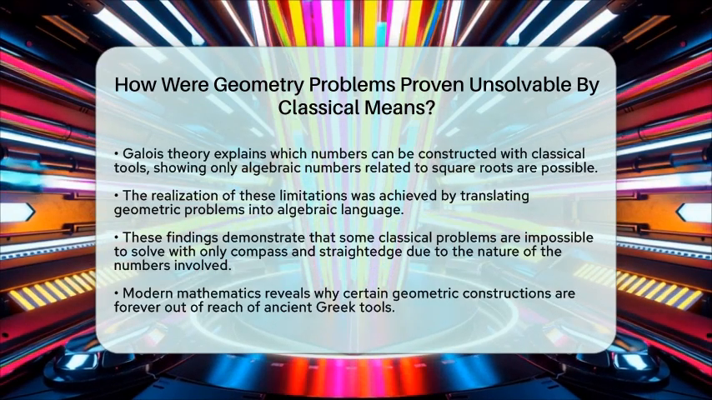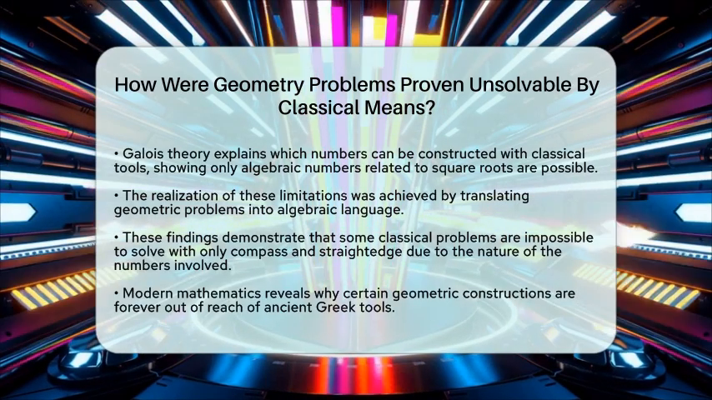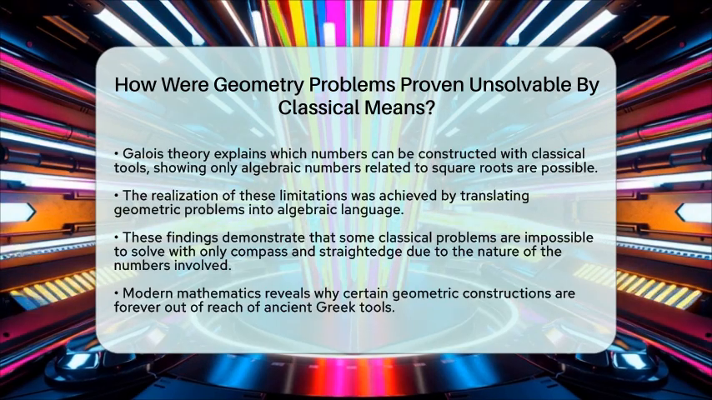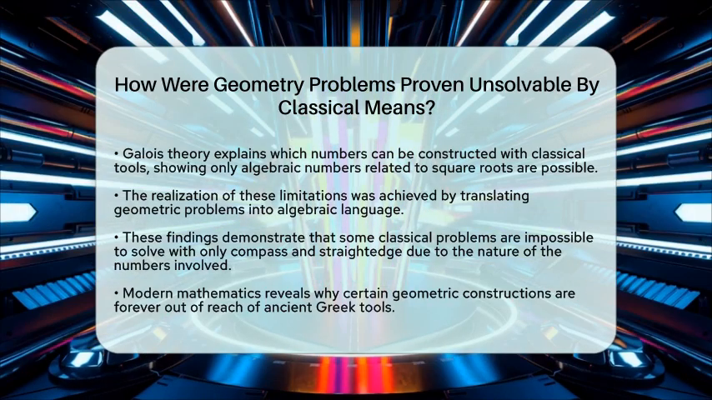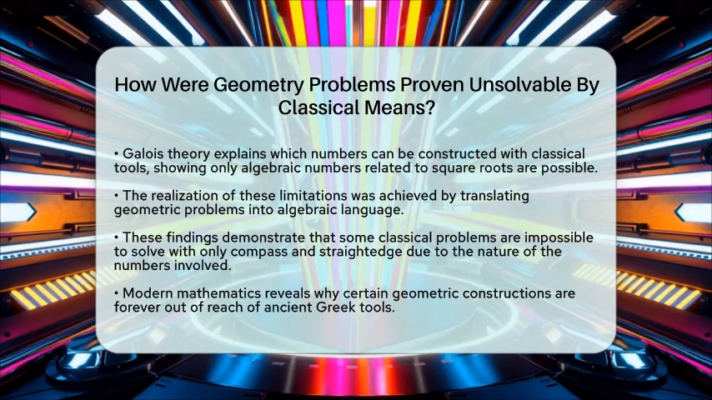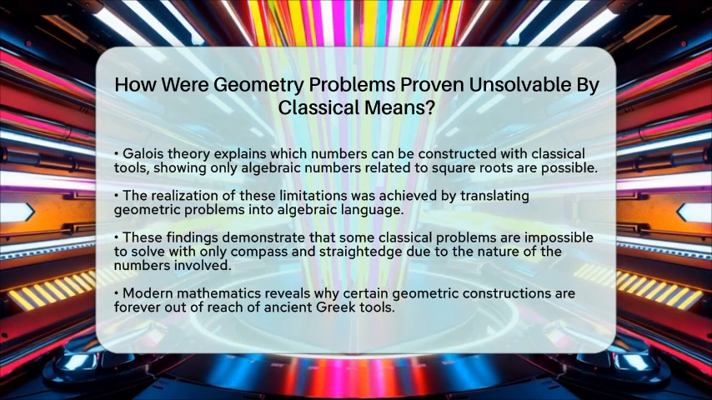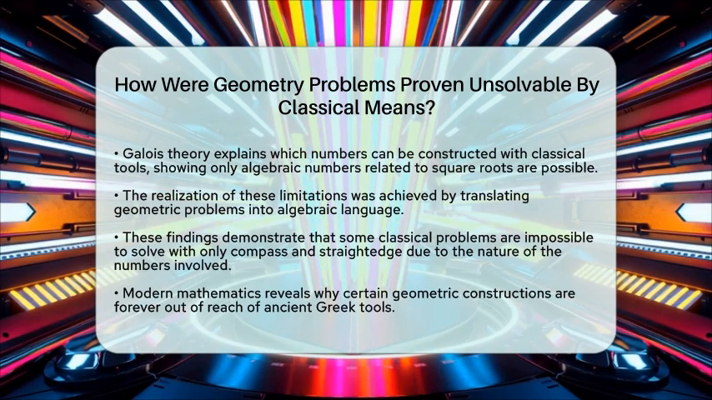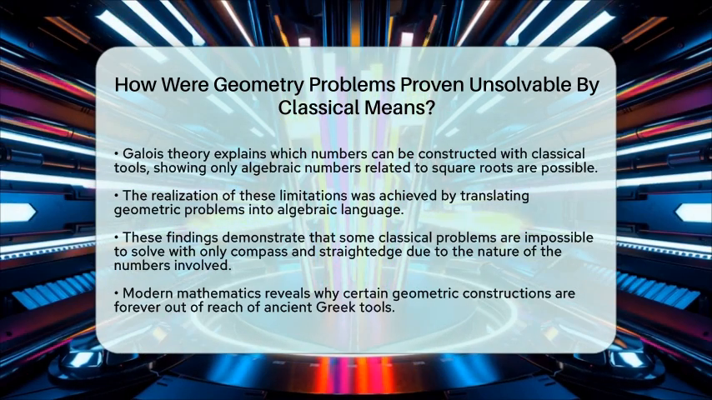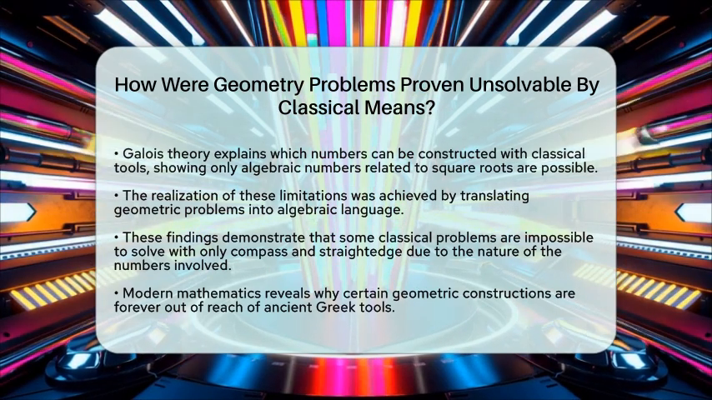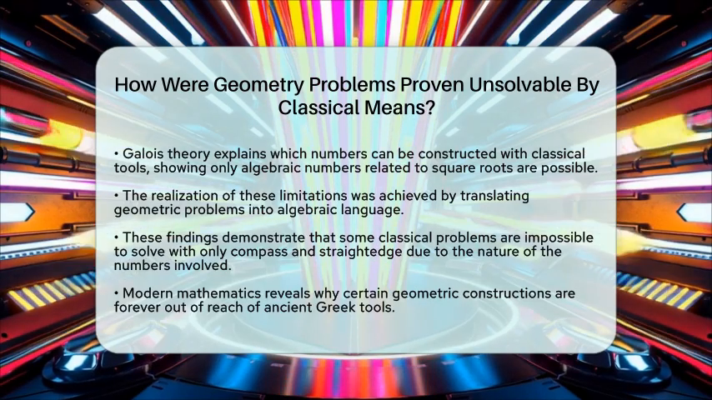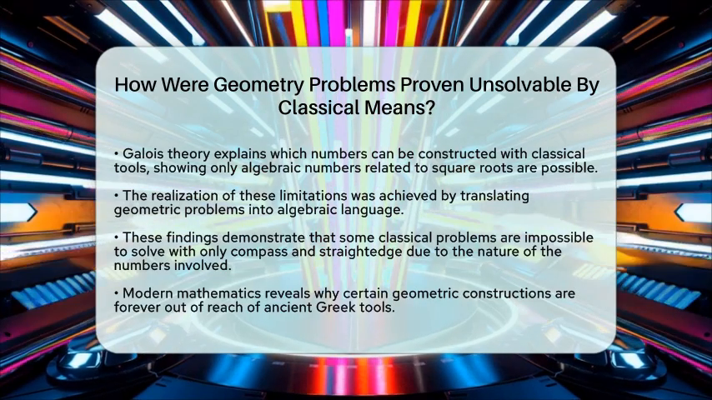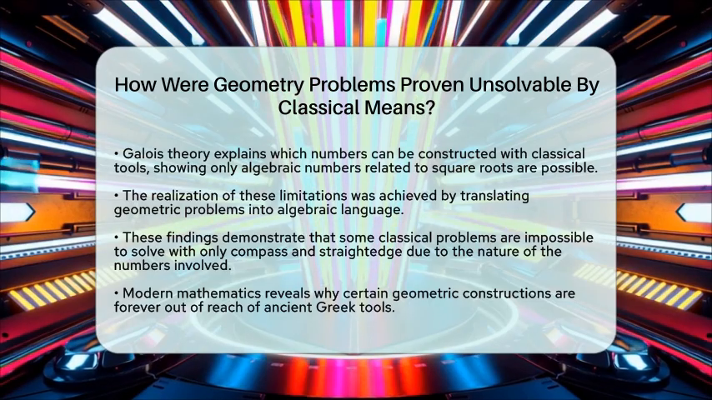The realization that these problems are unsolvable with classical tools came from translating geometric questions into algebraic language. This approach revealed the limits of Euclidean constructions and showed that some questions go beyond what the ancient Greeks could achieve with their compass and straightedge. It is a fascinating example of how modern math can explain why certain problems are forever out of reach using only the tools of classical geometry.